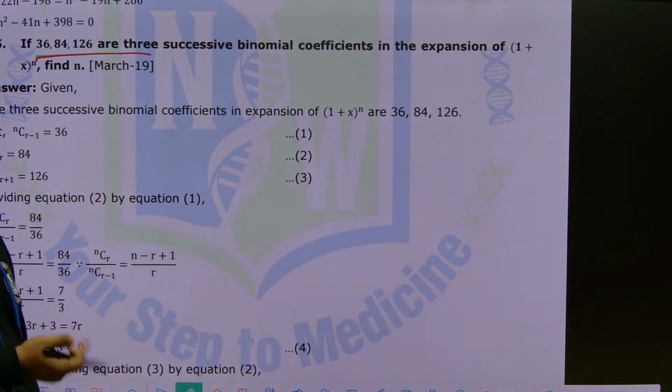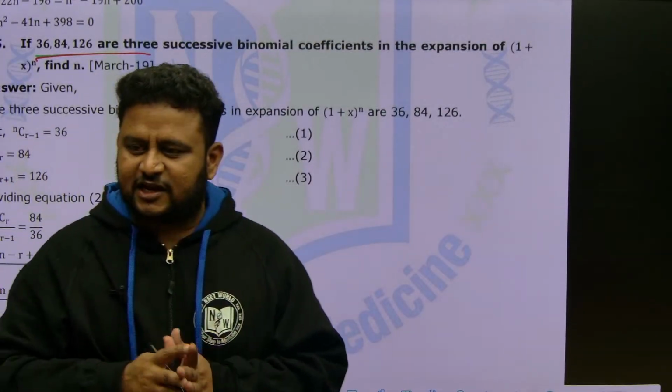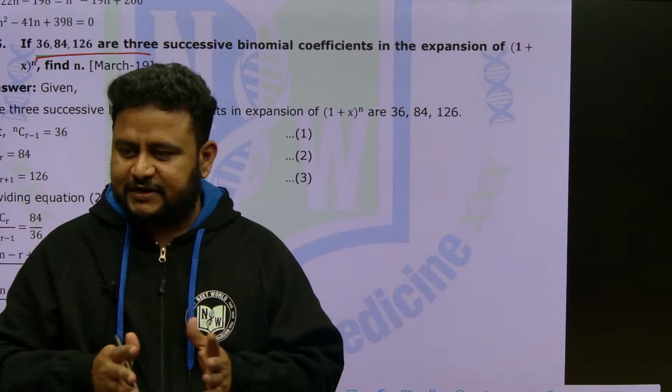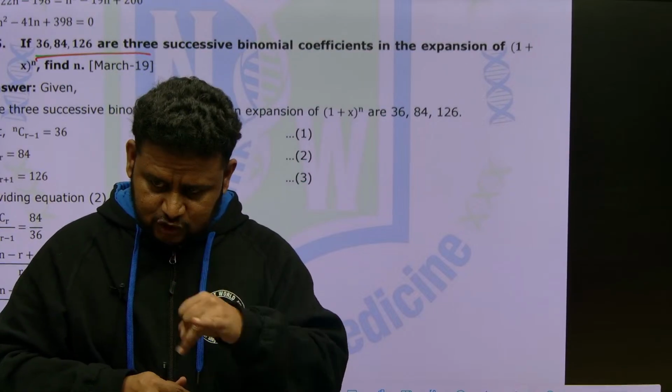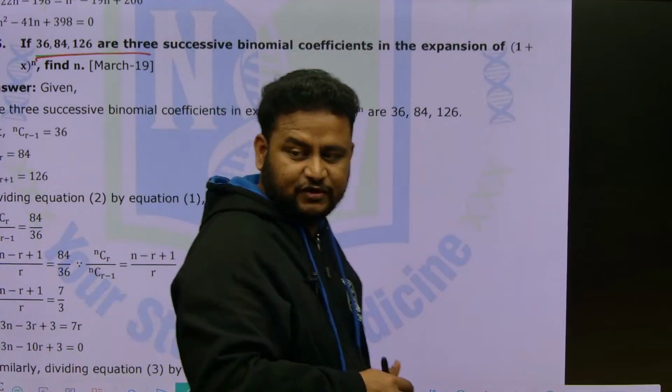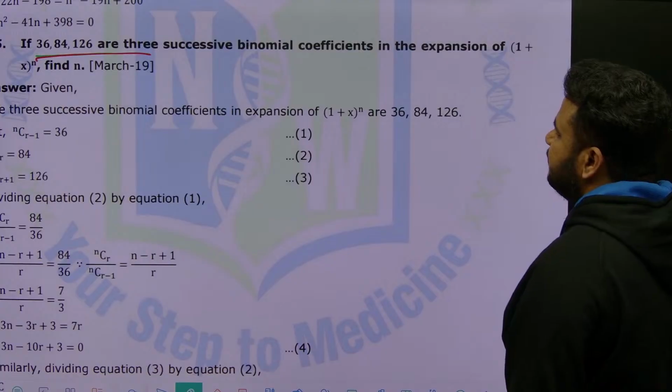Again, they are talking about successive terms, about AP or successive terms. In theory of equations also they are talking about AP or geometric progression. So you should be strong in AP and geometric progression to solve questions on theory of equations and also binomial theorem. Clear? So 36, 84, 126.